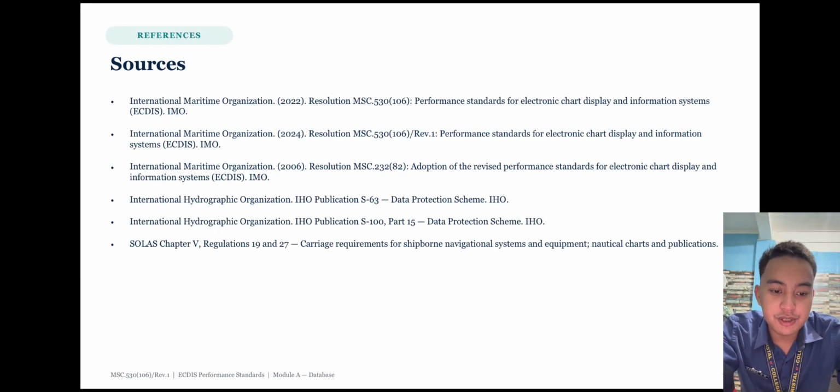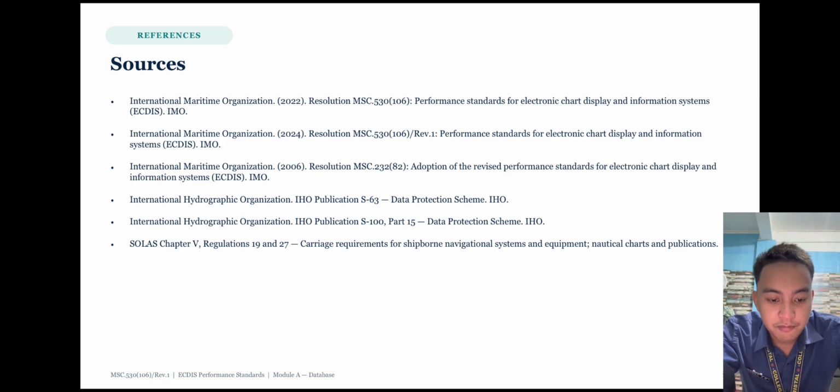For my references or sources, we have International Maritime Organization, 2022, Resolution MSC.530(106), Performance Standards for Electronic Chart Display and Information System, ECDIS.